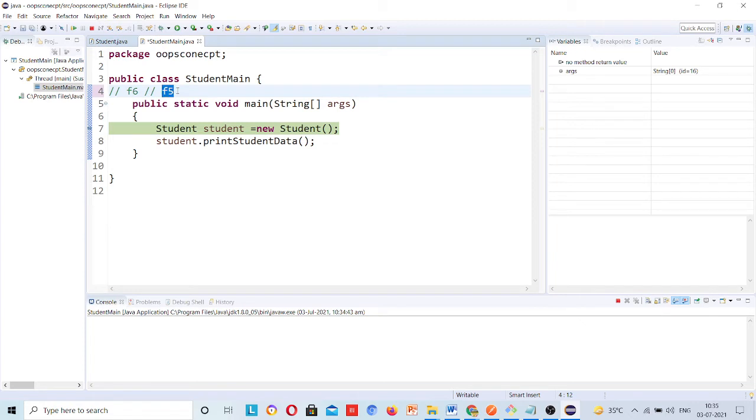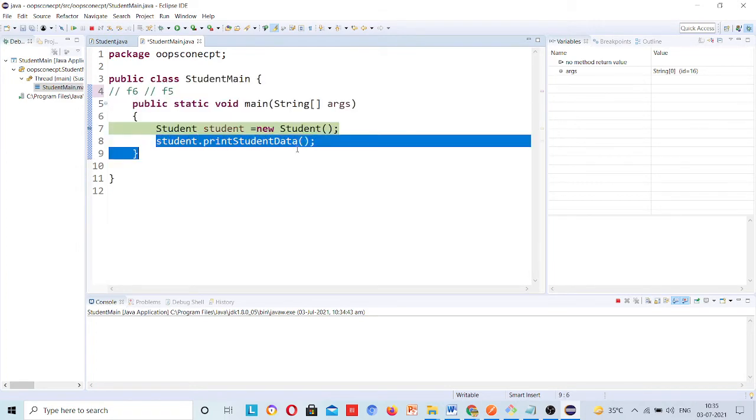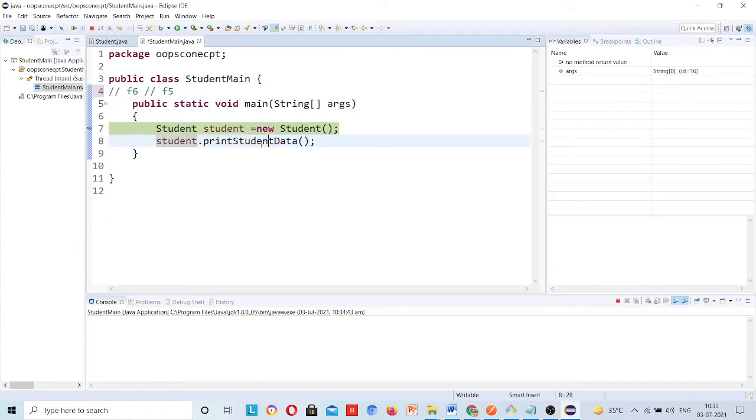If you want to go inside that method, because suppose I am calling a method which has 1000 lines of code and line 672 is failing, then how will I debug that particular method? I don't want to debug only this class. If this class is calling any method internally like print student data, I want to go inside this method and debug that as well. Suppose as of now that this is 1000 lines of code.